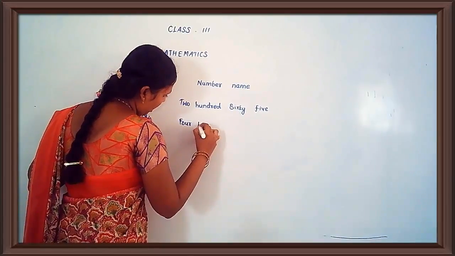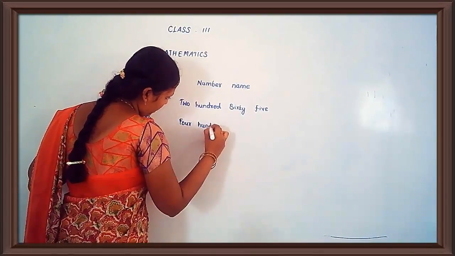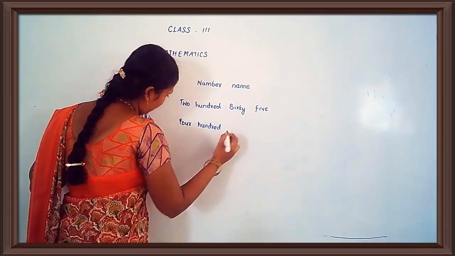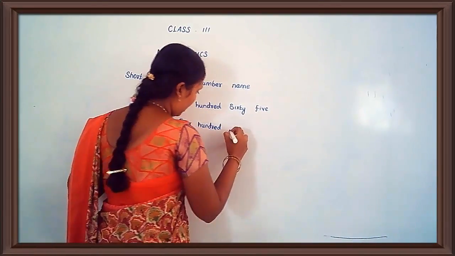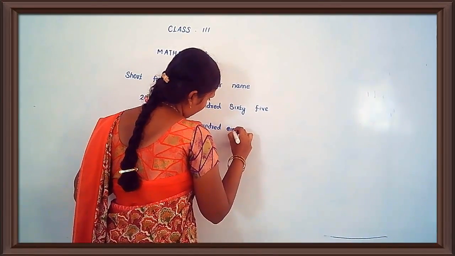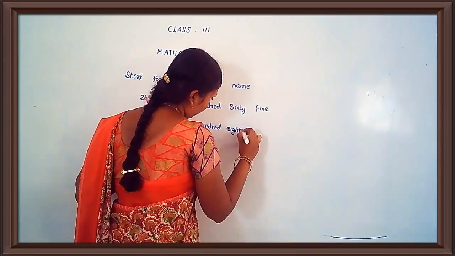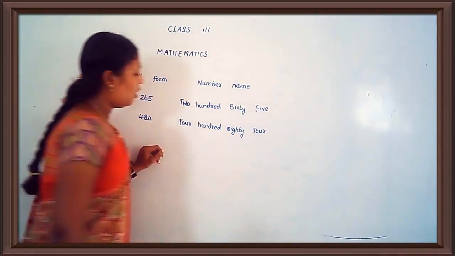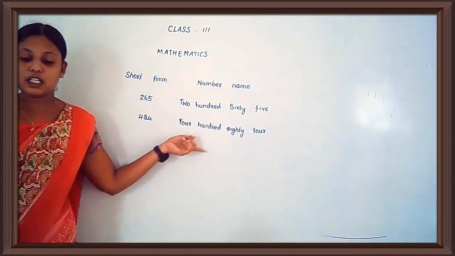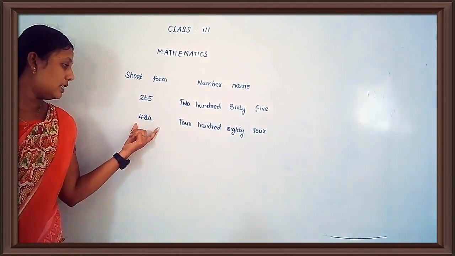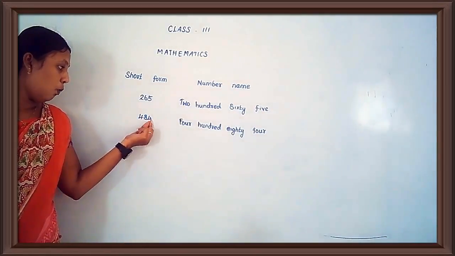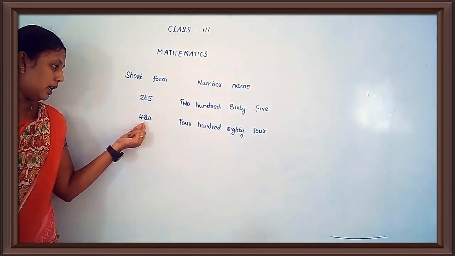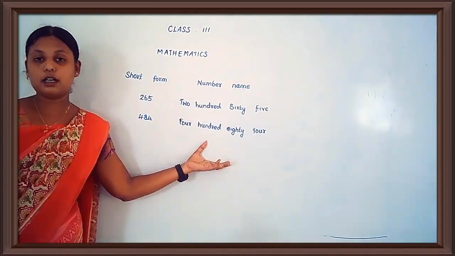FOUR HUNDRED, EIGHTY FOUR. 484. Okay, ma'am? What is this number? This is a 3-digit number. Ones, tens and hundreds. This is the 484 spelling.